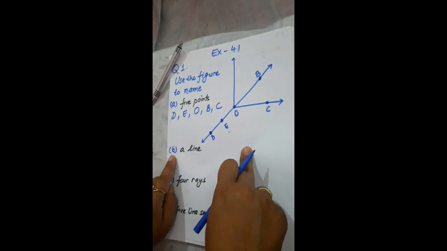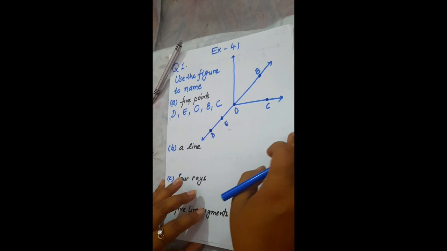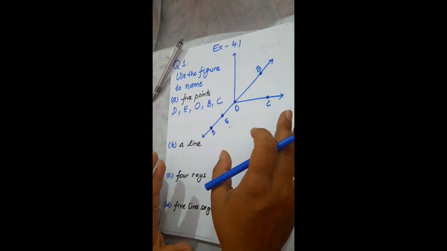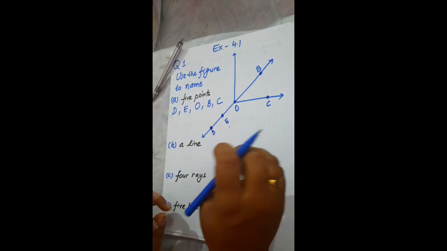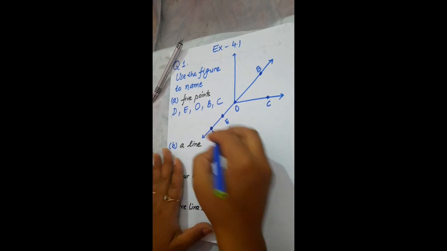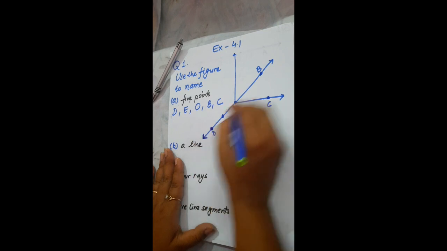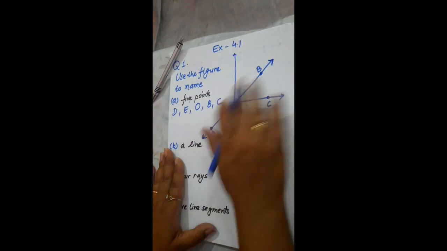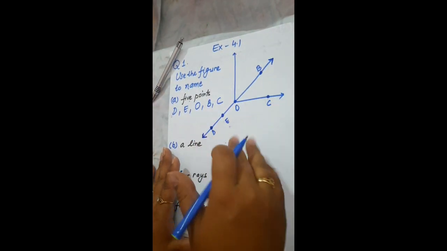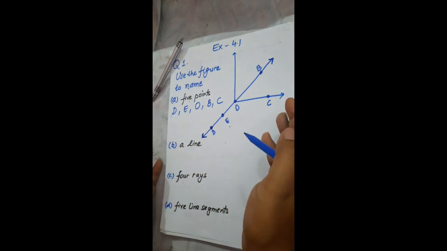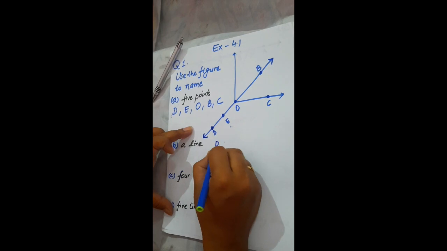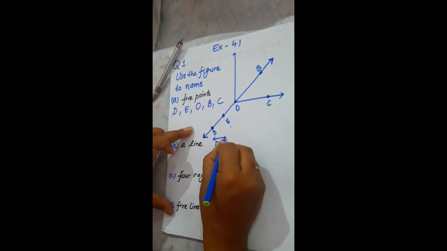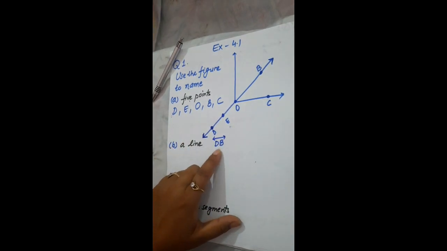Now next, part B, you have to name a line. As in the figure so many possibilities are there, but you have to write any one line. As we know that a line has no end points, so we have this arrow and this arrow. I am writing DB, and I am putting the symbol of line over it.